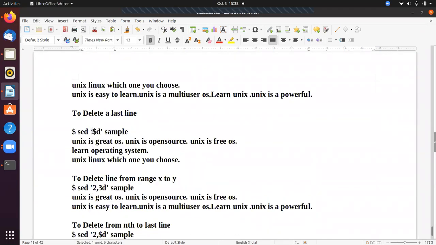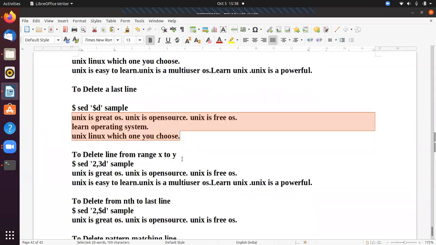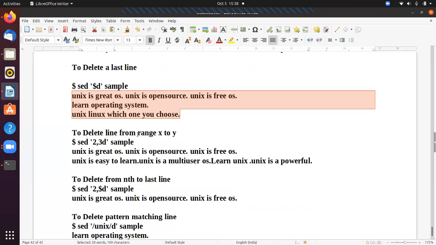And sed $d. So dollar means last. In our previous classes also we discussed this. Dollar identifies the last line. So $d means the last line will be deleted and the remaining data will be displayed. So deleting lines from a range, X to Y. For example, I want to delete lines 2 to 3 in the file sample. Then I can give 2,3d.